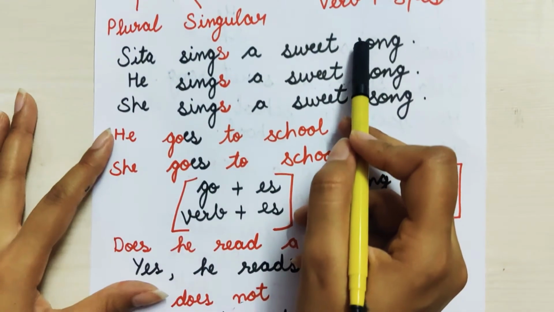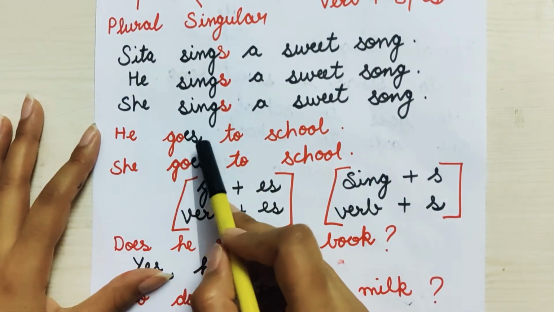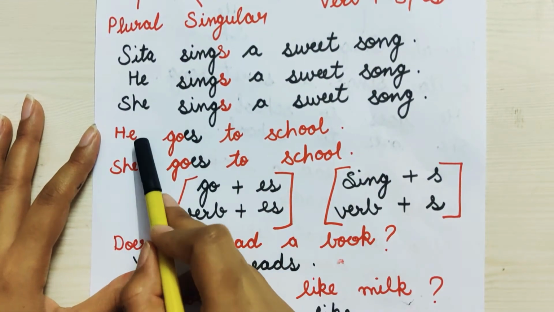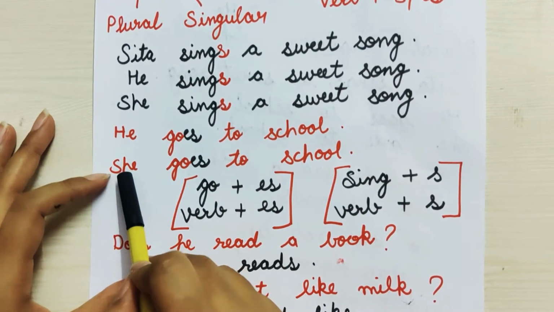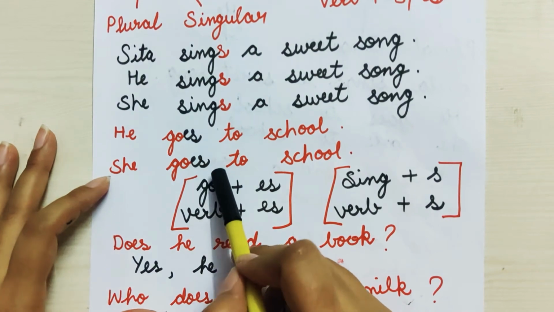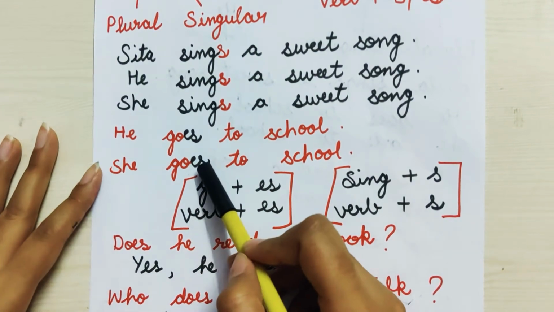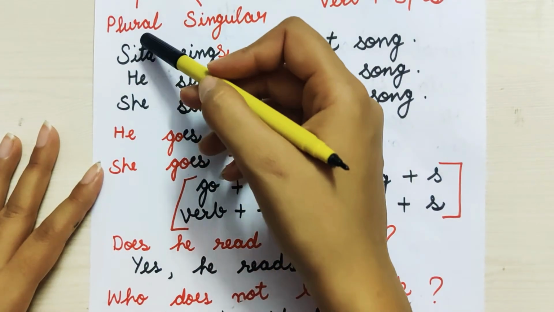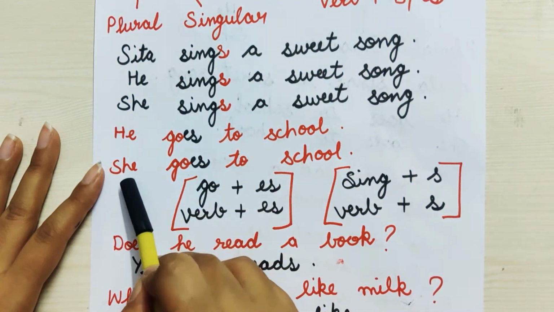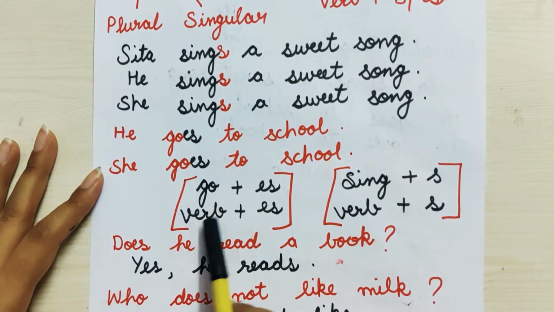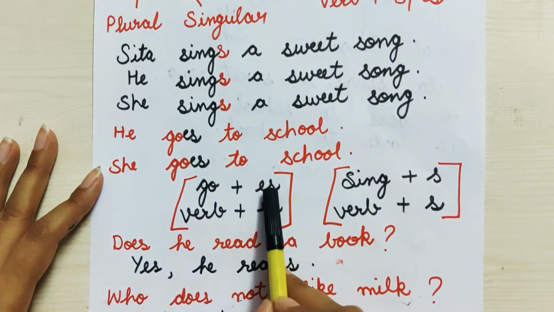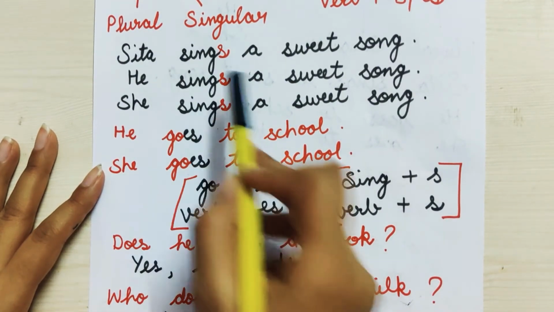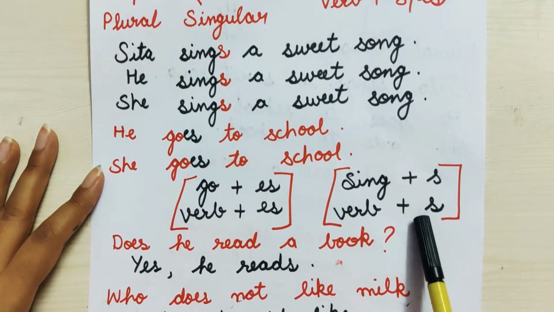Okay, one more example. He goes to school. He or she, singular. So we are putting s or es in the verb. So in an easy way, if our subject is singular, we will use verb plus s or es. Our verb is go, I'm adding es. Our verb is sing, I'm putting s.